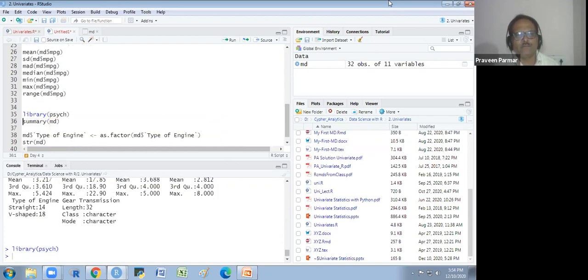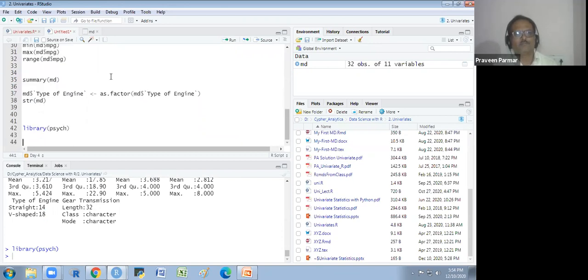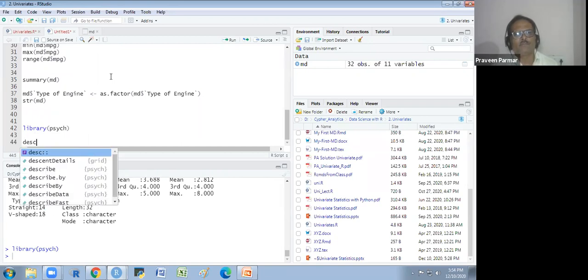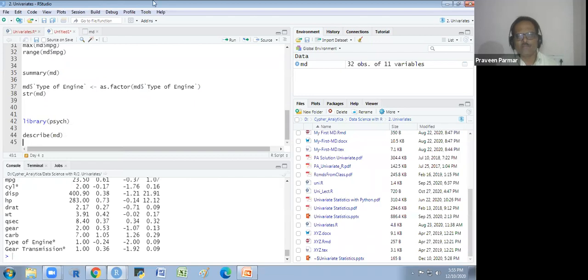I will run that library. Right here. So in this library, I have a function describe. And in describe, I write the data name. I will get the 12-point summary here instead of 6-point.